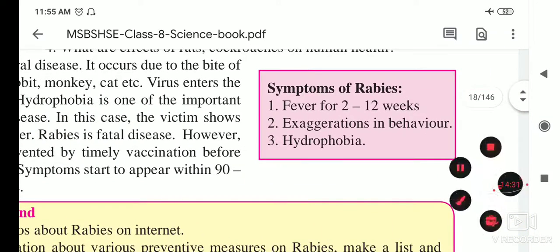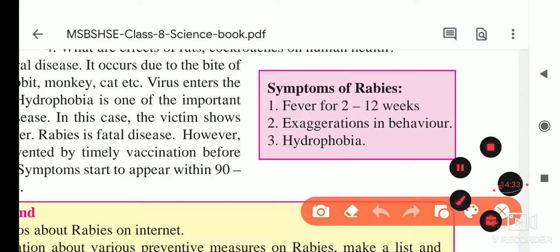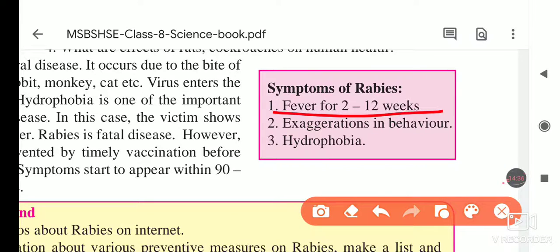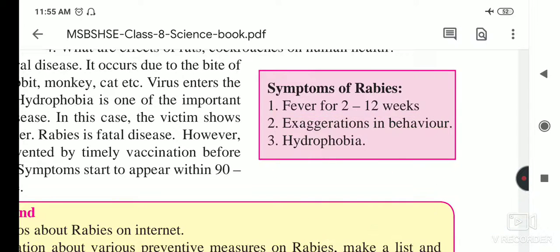Next are the symptoms of rabies. So what are the symptoms? Fever for 2 to 12 weeks. Exaggeration in behavior, which means we are not behaving properly. In Marathi we say chidchidepana. Hydrophobia, just fear of water. These are the symptoms of this rabies disease.